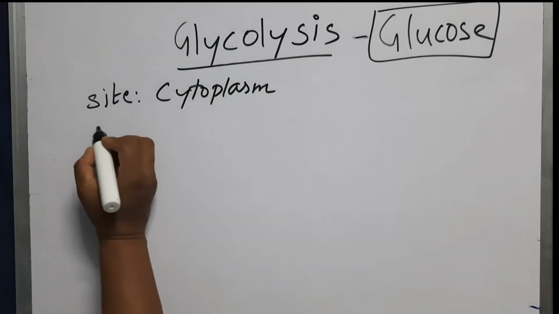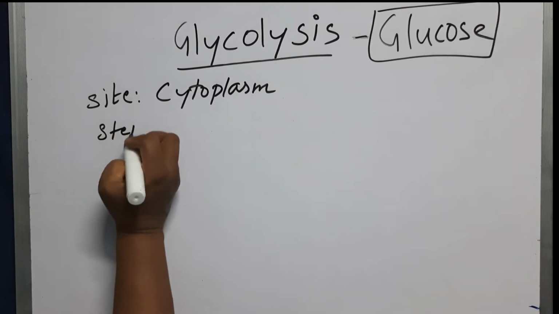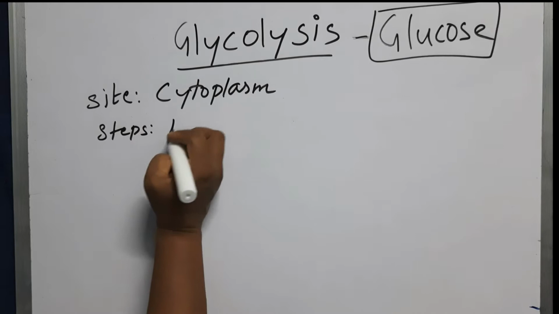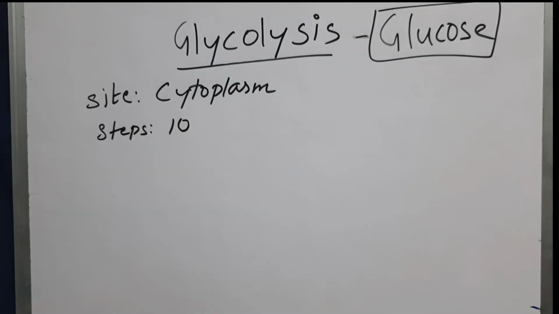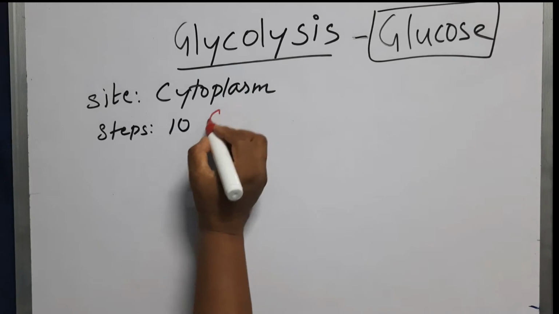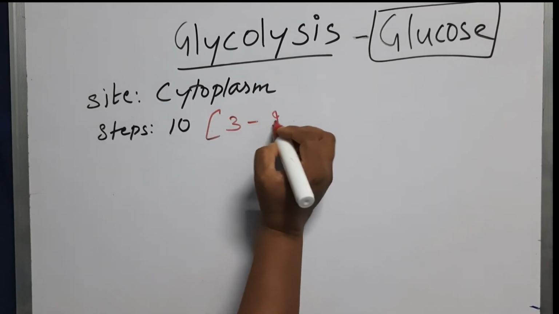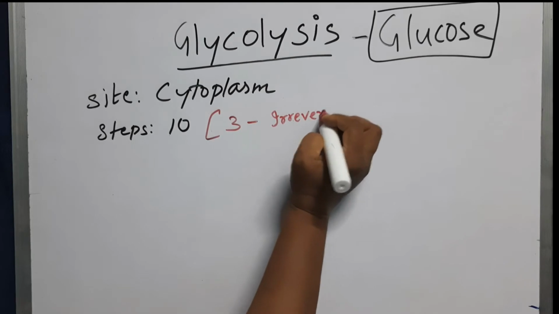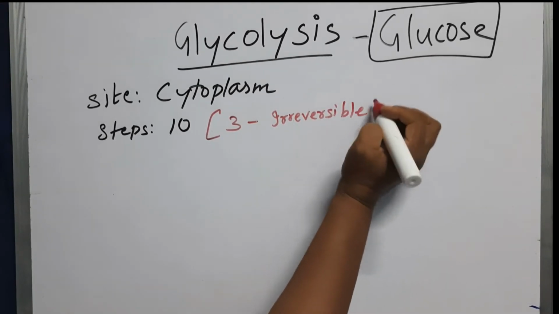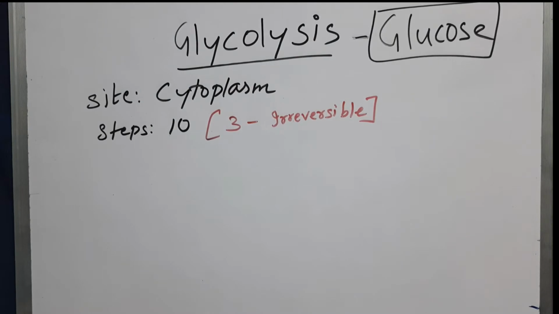And it takes around 10 steps. So total steps in the pathway is 10, and in these 10 steps you should remember there are 3 steps which are irreversible. These steps are the key steps, the rate regulating steps of this glycolysis, and the remaining 7 steps are the reversible steps. So first we will see the steps in which energy is utilized. Those steps are called as energy investment stage.